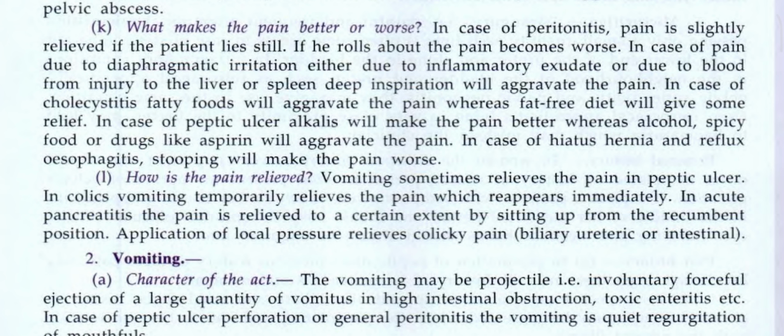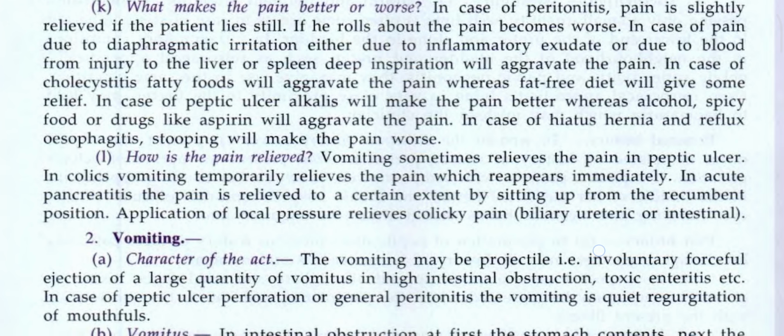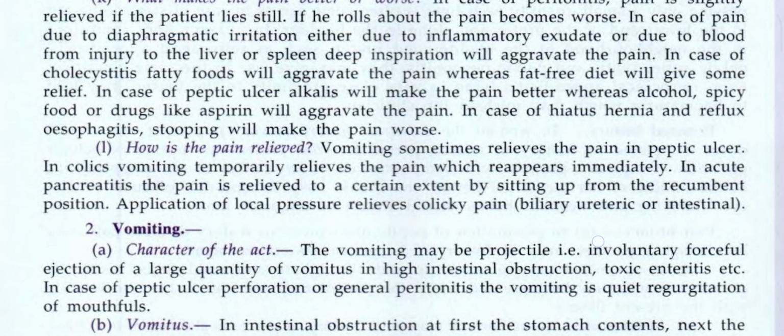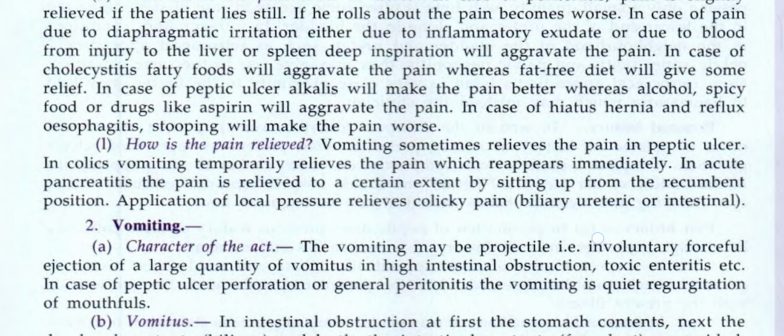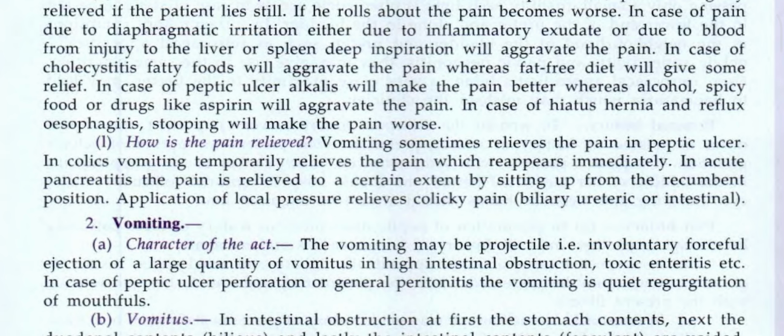If he rolls about, the pain becomes worse. In case of pain due to diaphragmatic irritation, either due to inflammatory exudate or due to blood from the injury to the liver or spleen, deep inspiration will aggravate the pain. In case of cholecystitis, fatty food will aggravate the pain, whereas fat-free diet will give some relief. In case of peptic ulcer perforation, alkali will make the pain better, whereas alcohol, spicy food, or drugs like aspirin will aggravate the pain. In case of hiatus hernia, the reflux esophagitis, stooping will make the pain worse.